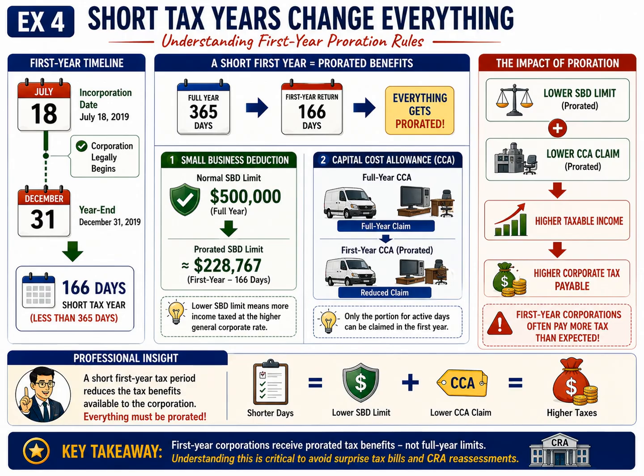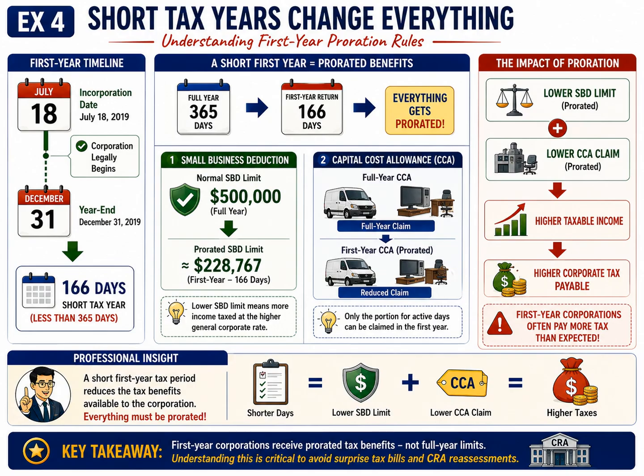Instead of receiving the full $500,000 limit, the corporation's available limit is approximately $228,767. This reduction has an important consequence. Income that exceeds the reduced small business deduction limit is no longer eligible for the lower small business tax rate. Instead, that portion of income is taxed at the higher general corporate tax rate. In other words, a shorter taxation year means that less income qualifies for the lower tax rate.